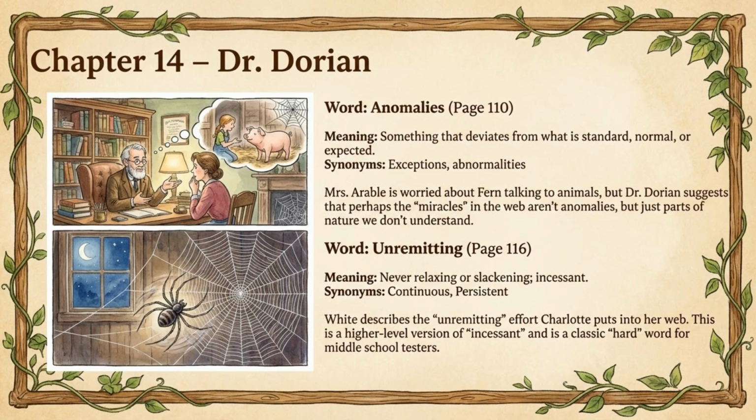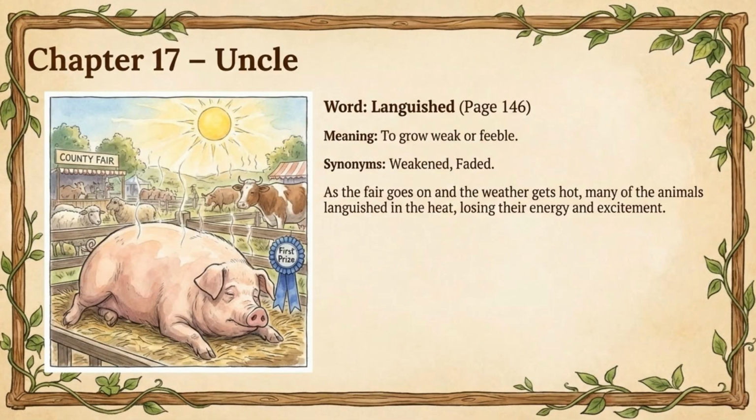Synonyms include exceptions, abnormalities. Meanwhile, White describes Charlotte's unremitting or never-ending effort to save Wilbur through her weaving. Synonyms include continuous and persistent. At the county fair, the weather turns hot. Many of the animals start to languish, growing weak and losing their energy in the sun. Synonyms include weakened and faded.